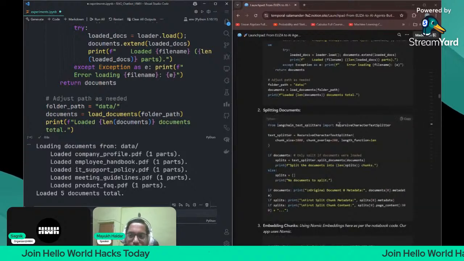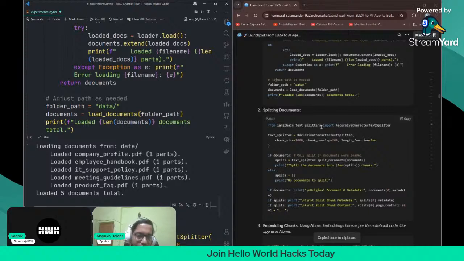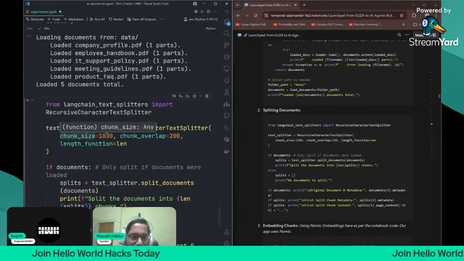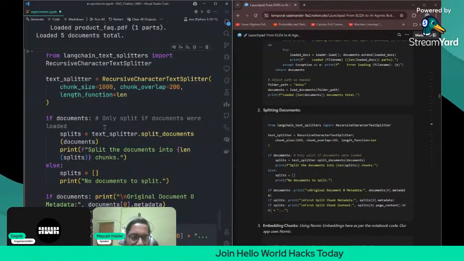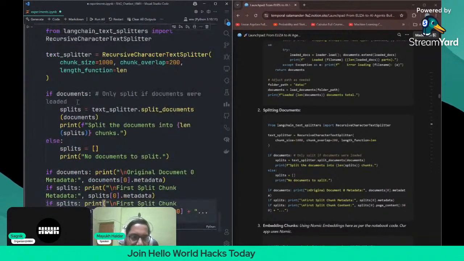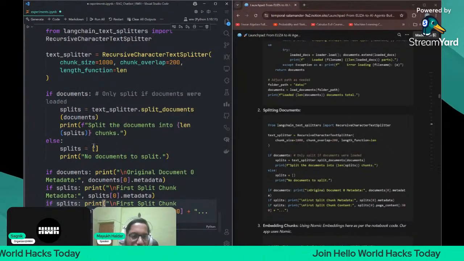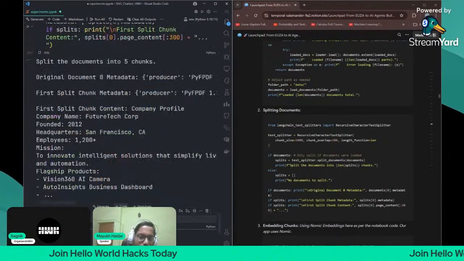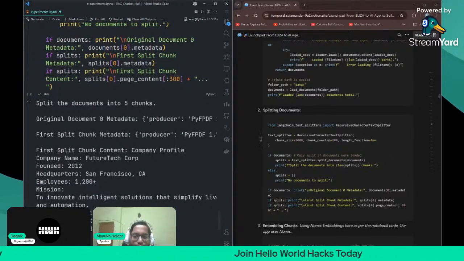So now we will use the splitting of documents. We will use the recursive character text splitter to make it into chunks. The chunk size will be 1000, and the chunk overlap will be 200. The length is based on the length of the document. So if documents are present, only then split; if they are not loaded, then print no documents to split. Let us see how many documents were loaded and how many chunks were made. Okay, split the documents into 5 chunks. That's it.